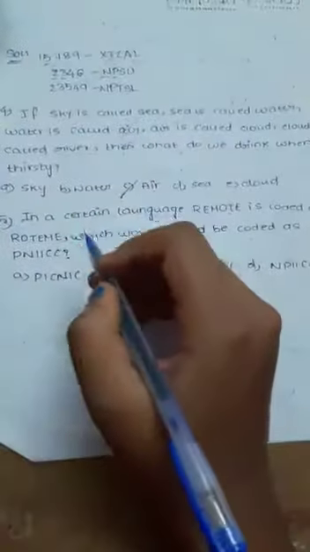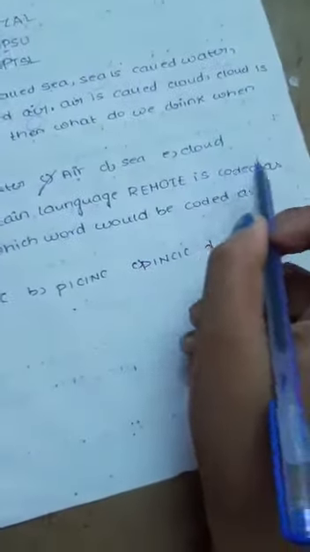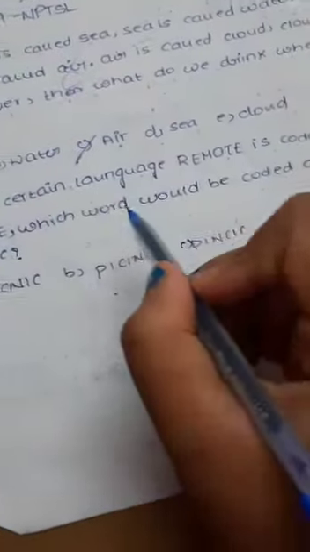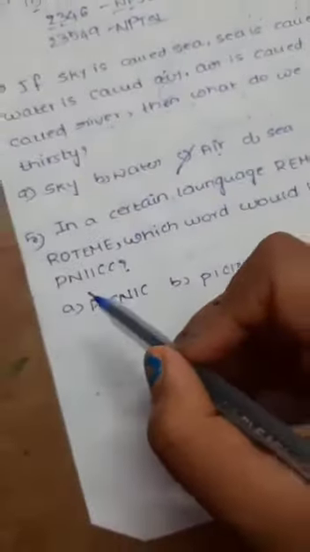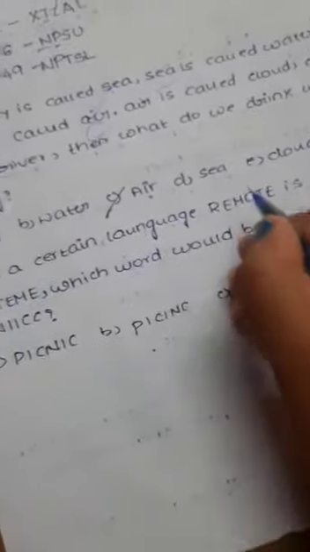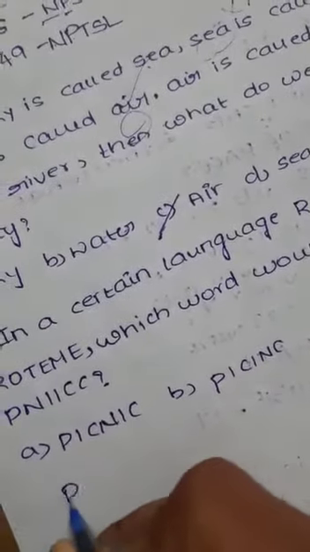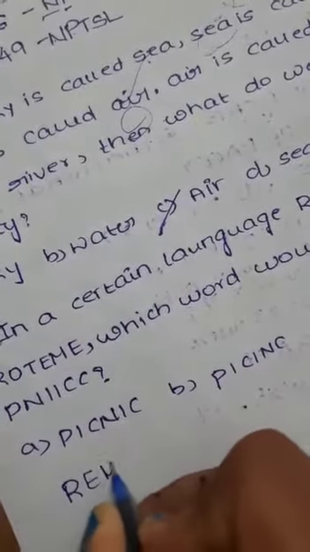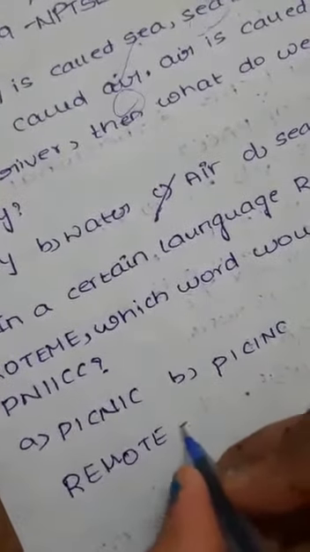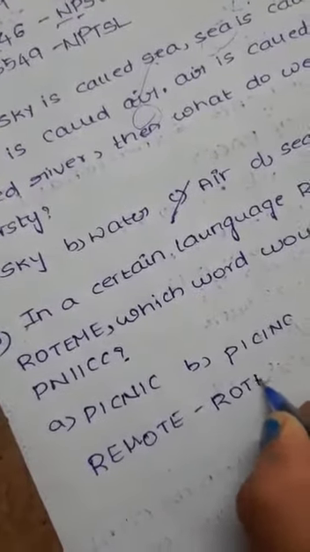Let's go to the fifth question. In a certain language, REMOTE is coded as ROTEME. Which word would be coded as PNIICC? First let's write that. REMOTE is coded as ROTEME.